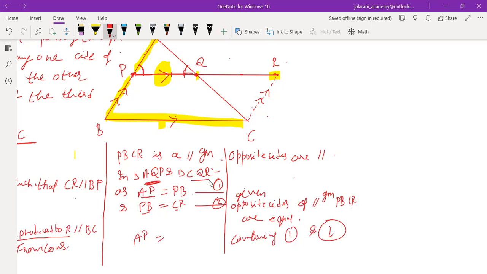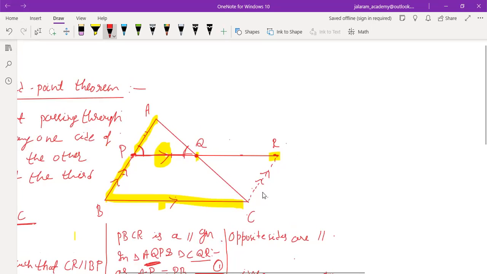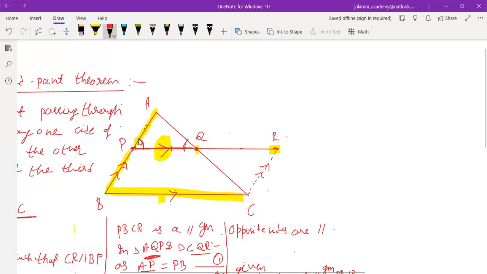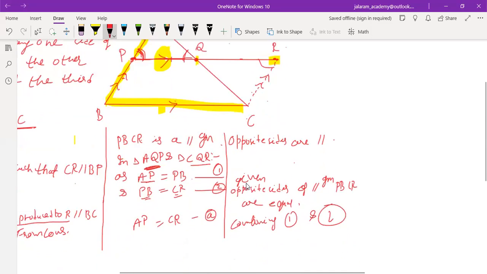And one of the sides is of triangle CQR, as it is also equal to PB. So AP equals CR is the first side which is equal. Then PB is parallel to CR, we have constructed. That's why angle APQ equals angle CRQ, the alternate interior angles, and they are equal.